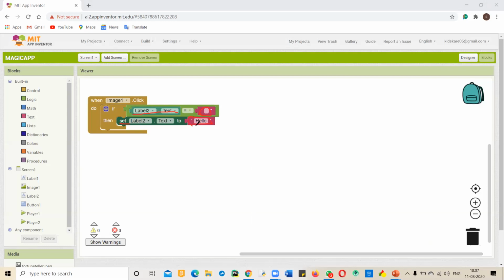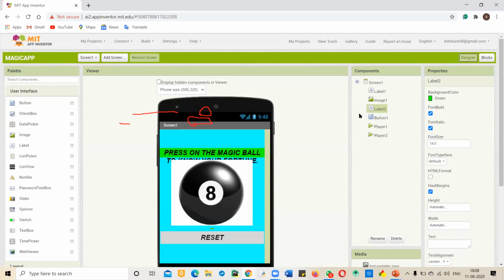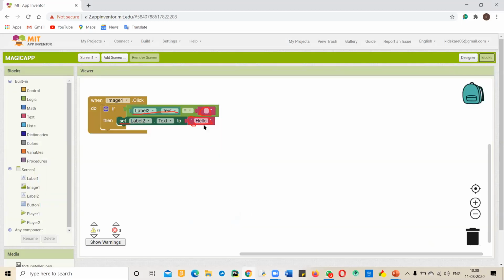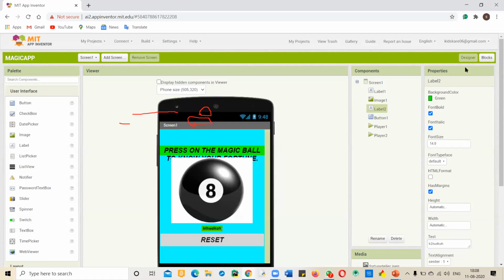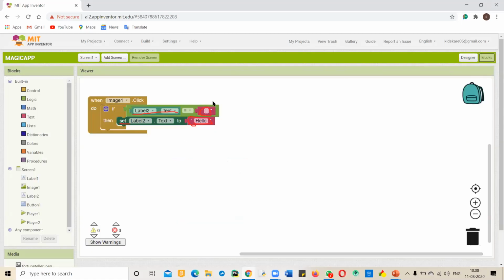Understand? Here the label text is empty, so the if is true, and we are saying that if the label text is empty, then do this. If suppose I add some text here, this condition will become false because now the text is not empty, so it will not execute.